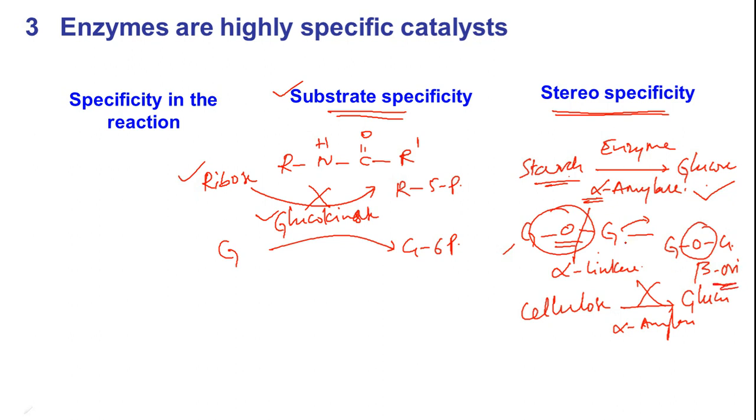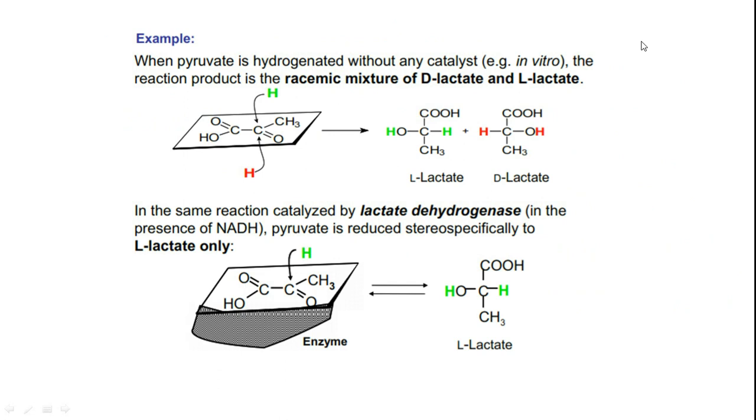Beta oriented means this is a stereochemical change. Because of this beta orientation, our enzyme will not be able to recognize this one, that fitment will not be there, so thereby it will not be able to achieve any biochemical reaction. So stereospecificity is really important. I also have one more example here.